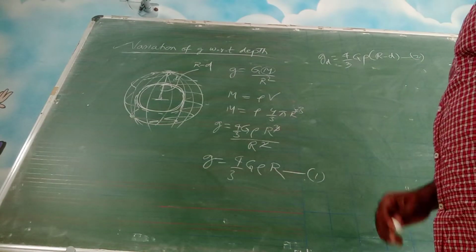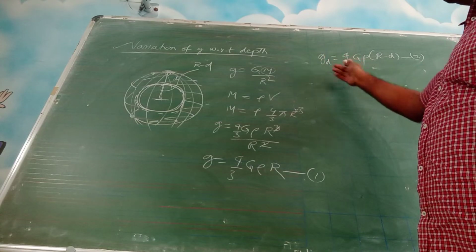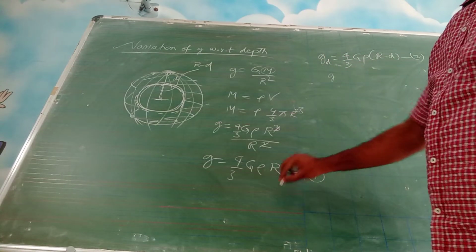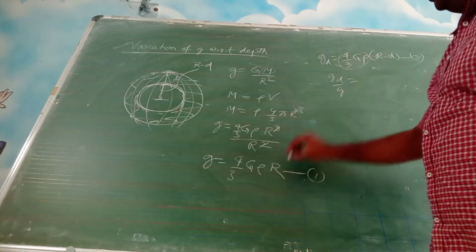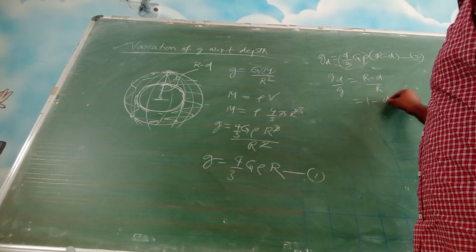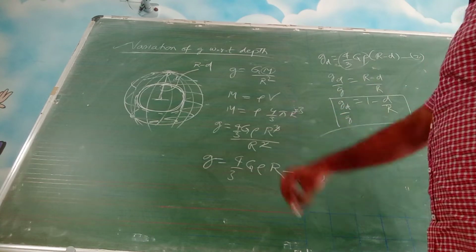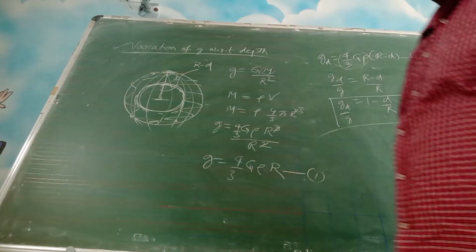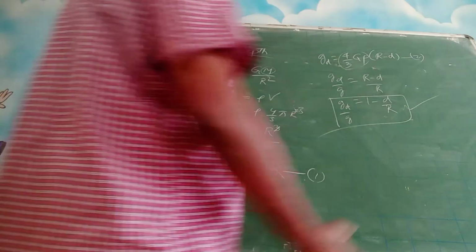Okay, so basically we are trying to find out the variation of acceleration due to gravity with respect to depth. So you take 2 divided by 1, g d divided by g is equal to, these terms are common, you are left with r minus d by r or 1 minus d by r. g d by g is 1 minus d by r. So this is the formula you have to remember. Okay. So this g d by g is called the fractional change.